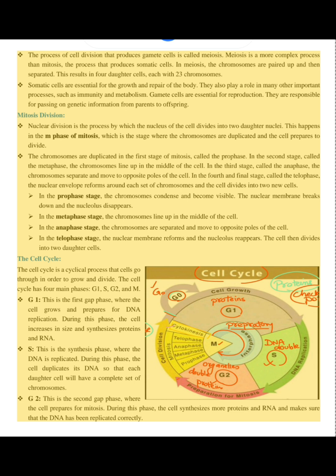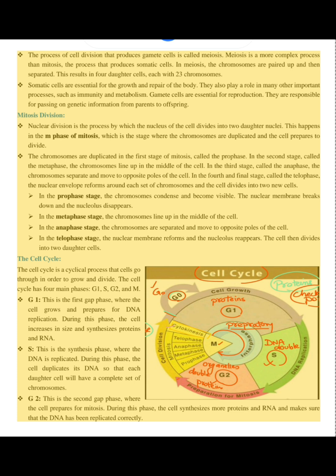Mitosis division. Nuclear division is the process by which the nucleus of the cell divides into two daughter nuclei. This happens in the M phase of mitosis, which is the stage where the chromosomes are duplicated and the cell prepares to divide. The chromosomes are duplicated in the first stage of mitosis, called the prophase.